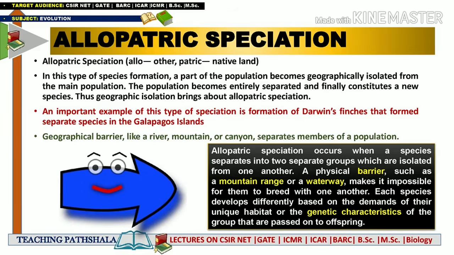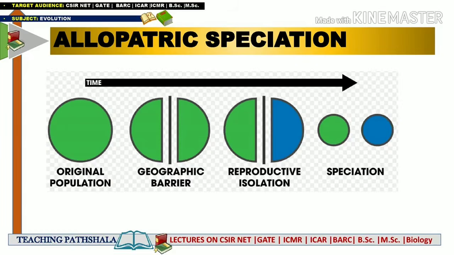So I hope now you have got the concept of allopatric speciation. In summarized form, we can say that it is a kind of speciation which is formed just due to the formation of a geographical barrier. It may be a river, canyon, mountain, or anything else. Geographical barriers are those kinds of barriers which have the capability to separate the habitat, and because the habitat has been separated, the organisms or species living in that habitat also get separated automatically.